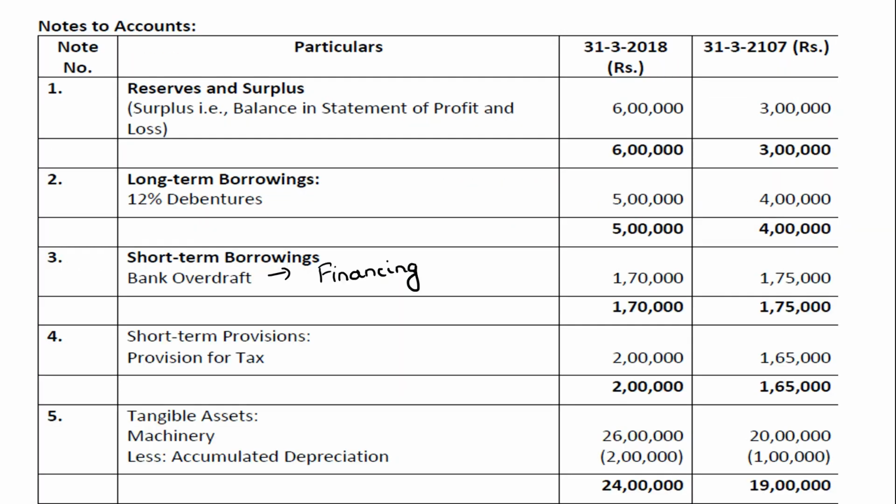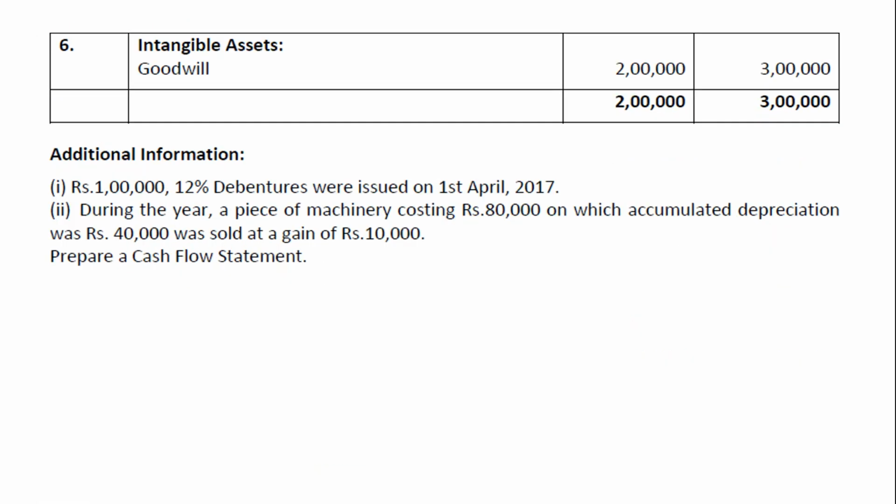Now going back to the debentures, there is an increase. If you go further, in the additional information you find this: Rupees 1 lakh, 12% debentures were issued on 1st April 2017. What is the relevance of this? Debenture holders lend money to the company, and on that money they are entitled to interest, payable at the percentage prefixed to its name.